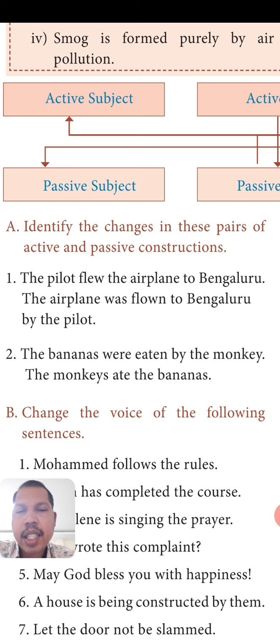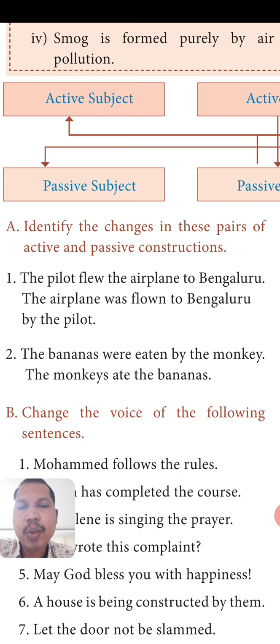Look at that, flew is past tense and was flown is also past tense. Flew is written in active voice, was flown is written in passive voice. If it is past tense, we have to use the helping verb was if the subject is singular, and were if the subject is plural. So flew changed into was flown: helping verb plus V3 or past participle.